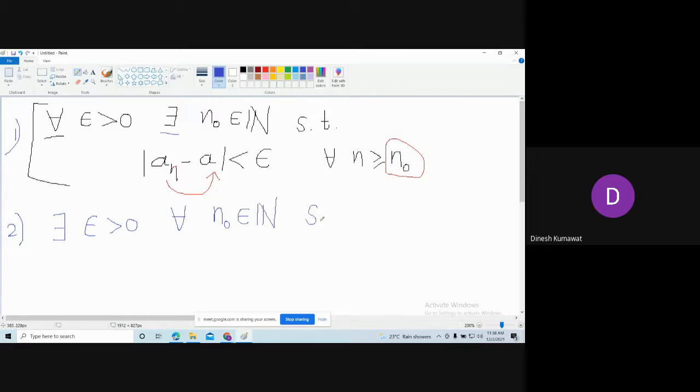now what is the negation of this statement? Here I am saying a real number is strictly less than epsilon. So what is its negation? Greater than. Is it only greater than?